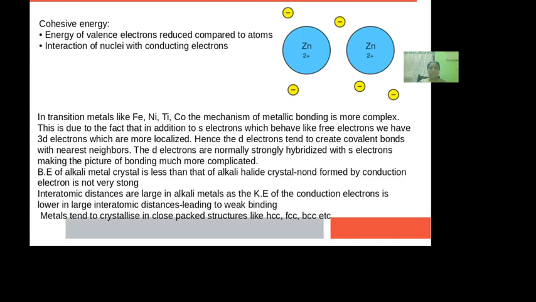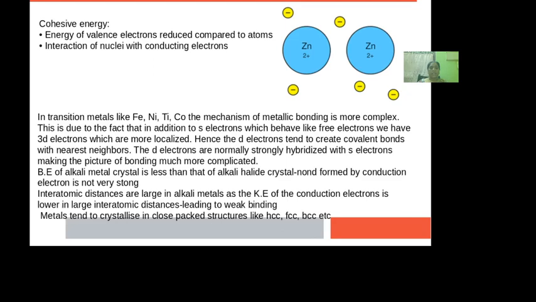That is the reason for weak binding in alkali metals.